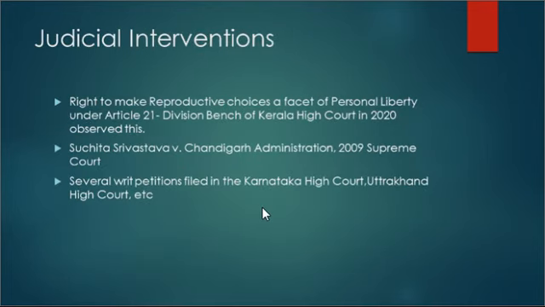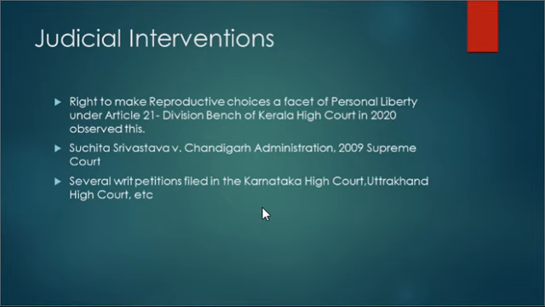Now see, the most important part, coming to the judicial intervention. See, in the previous video also, where we had discussed the objective and purpose of the act, we had discussed article 21 of the Constitution of India, which talks about personal liberty, right? So personal liberty also includes the right to make reproductive choices, right? And it is one of the facets of personal liberty under article 21.